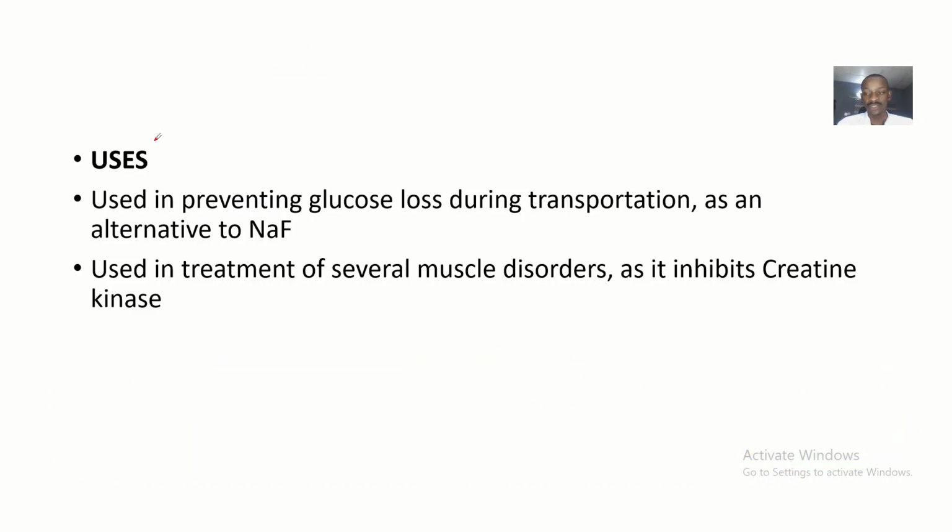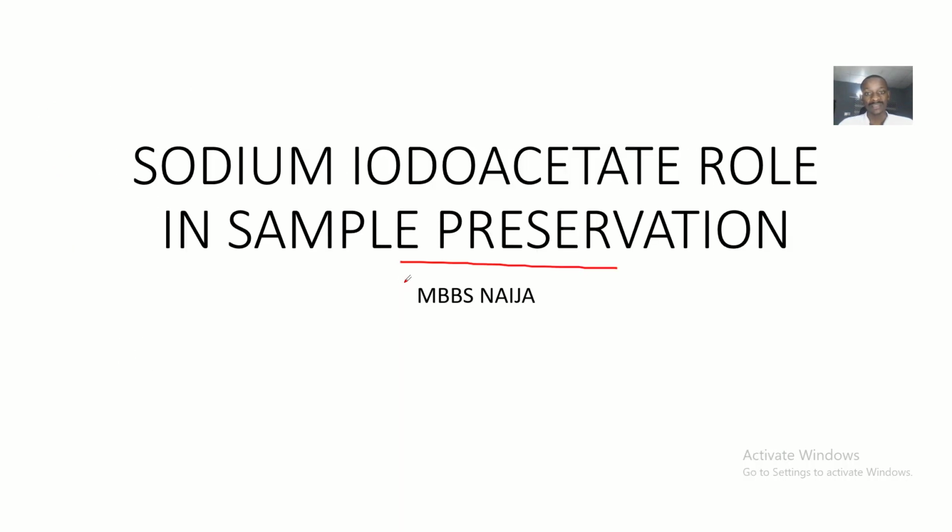So what are the uses now? If that is the mechanism of action, what are the uses? Since it inhibits the glycolytic pathway, it is used in preventing glucose loss during transportation as an alternative to what? Sodium fluoride. It is also used in treatment of what? Several muscle disorders, as it inhibits creatine kinase. So that's it about sodium iodoacetate and its role in sample preservation.